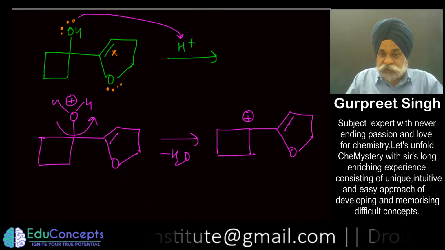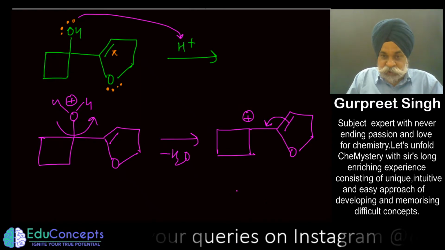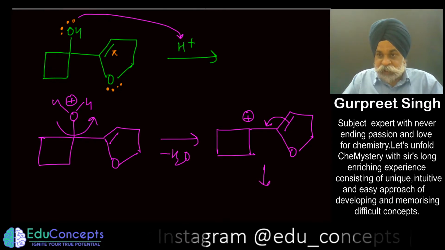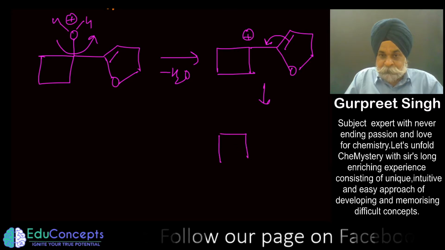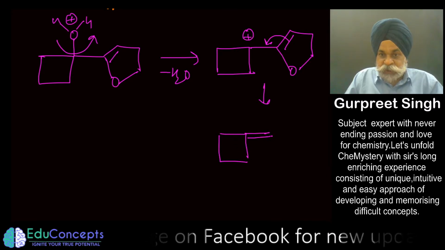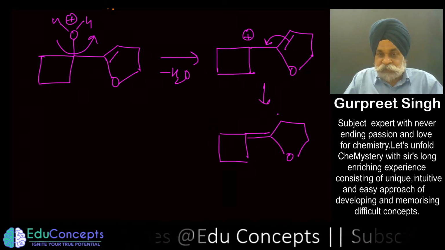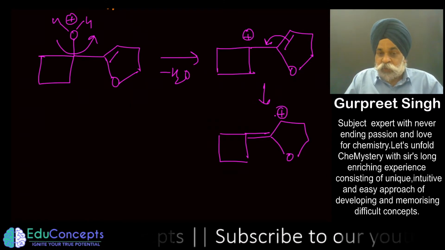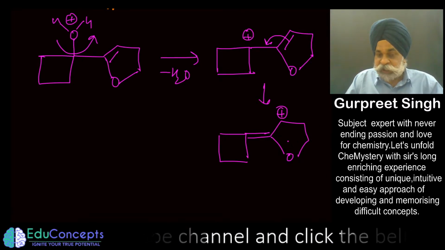One line of thought would be that if it goes here, we shall be getting something like this, a pi bond generation here, and what you have done is a sort of resonance, where the positive charge comes here. Thereafter, you have to deprotonate at the end.